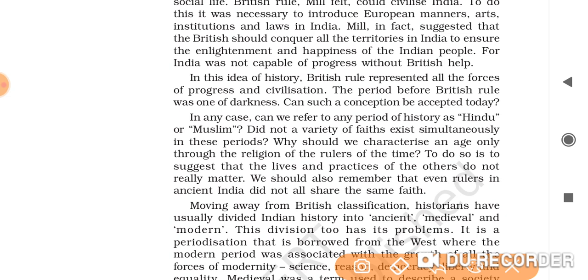So you will write that it is difficult to refer to any period of history as Hindu or Muslim. Why? Because a variety of faiths existed simultaneously in these periods. This can be your first point.